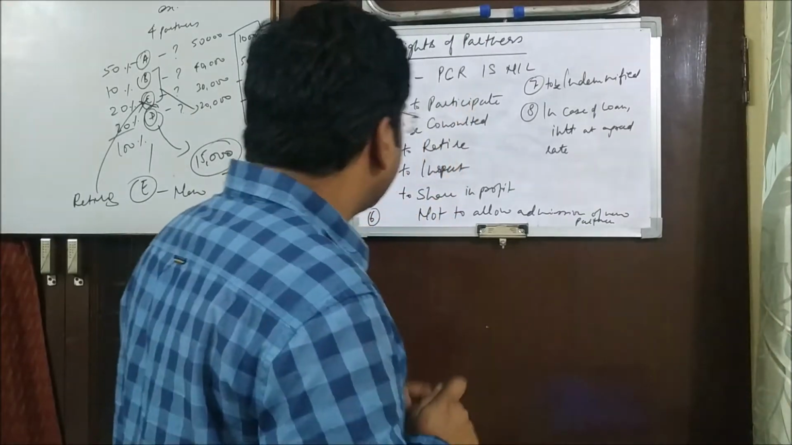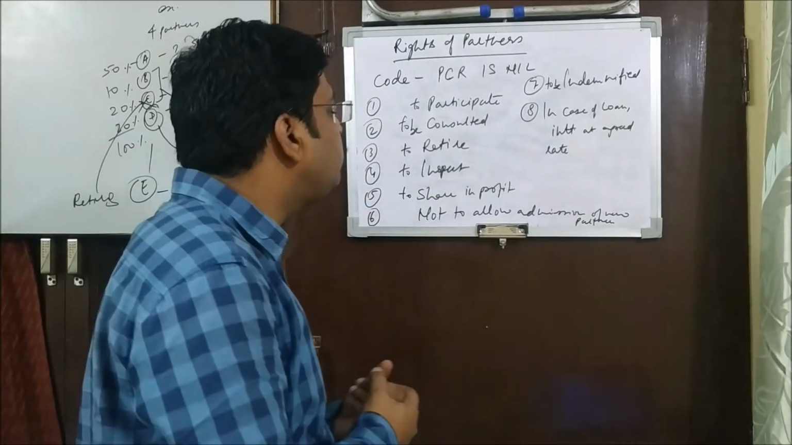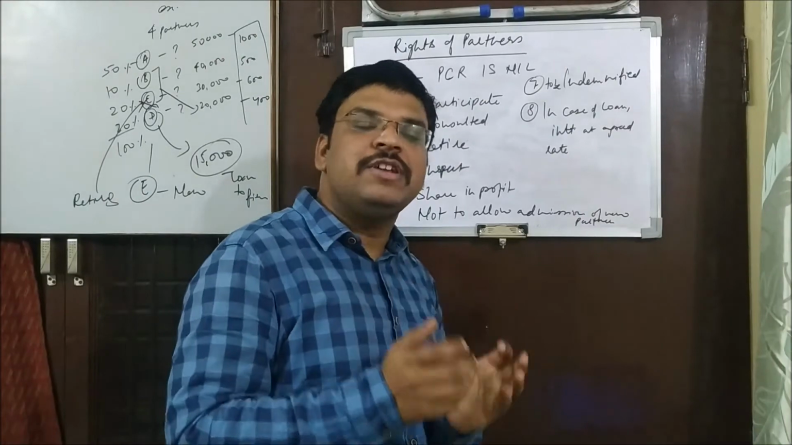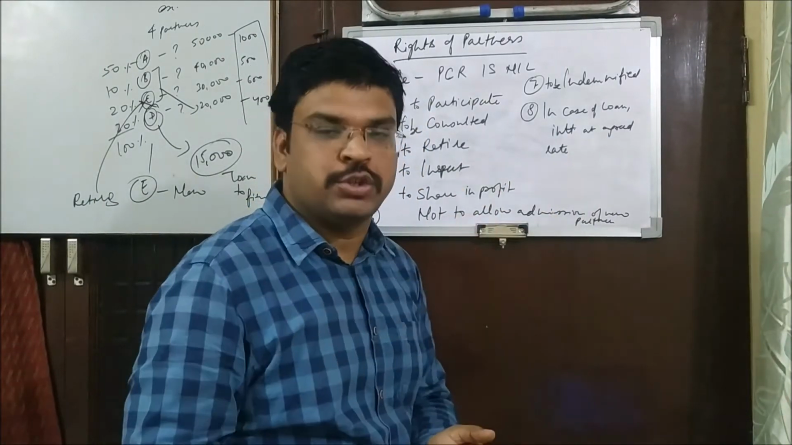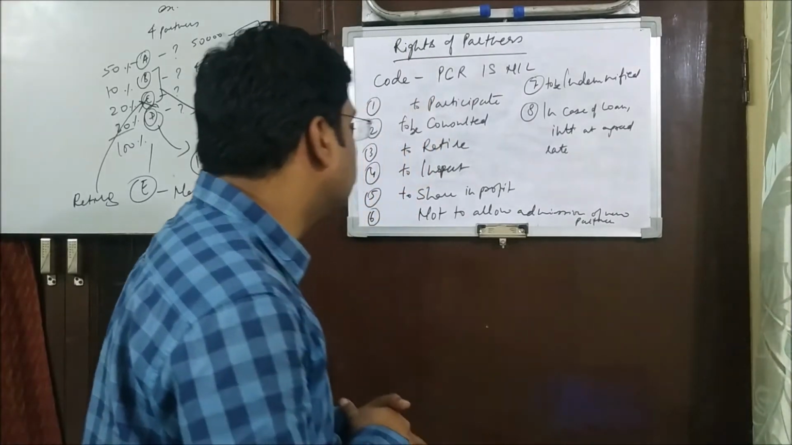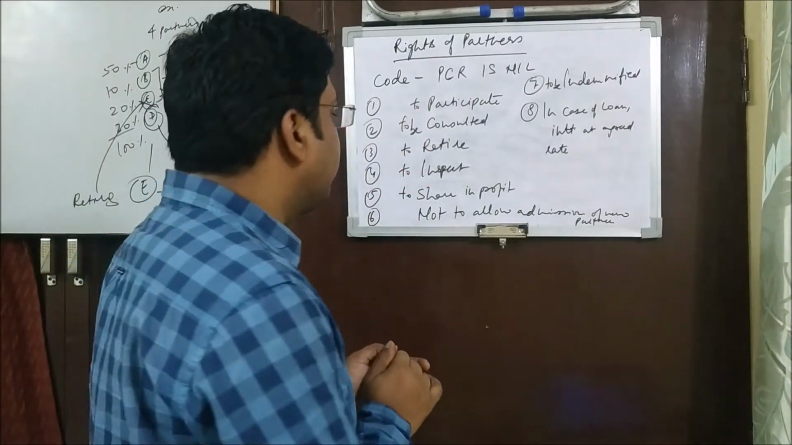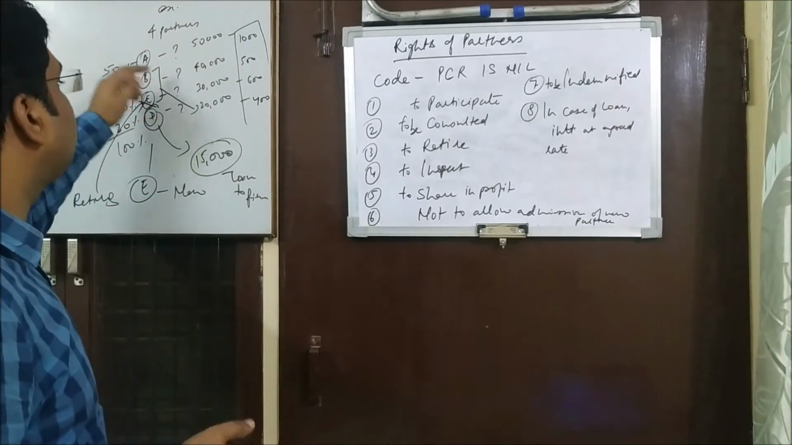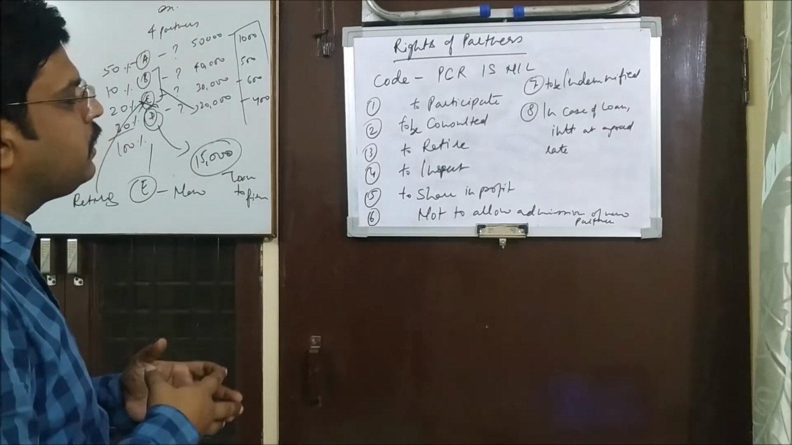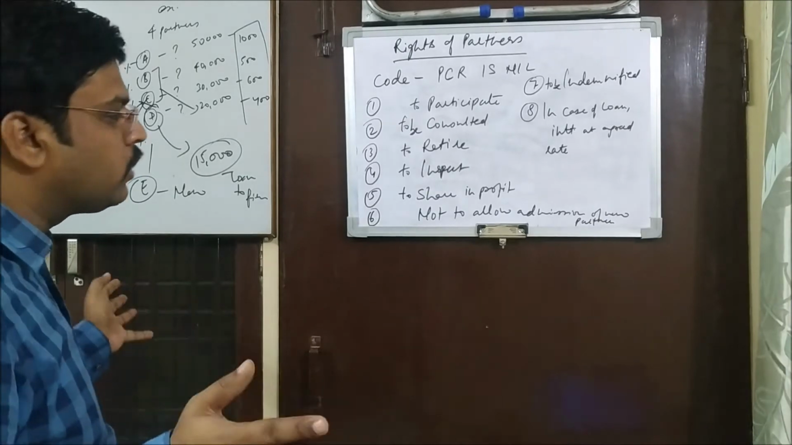All right, now another right: to share in profit. Every partner has a right to share in profit as per the agreed ratio which is there in the partnership deed. Nobody can deny that. They cannot say that this time B did not work hard, so all we 3 should be sharing the profit, he should not be given. No, they cannot say that.